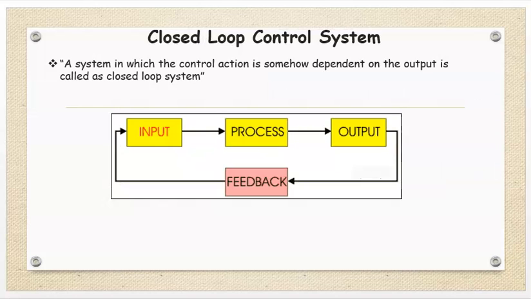Now we will see closed loop control system. A system in which the control action is somehow dependent on the output is called as the closed loop control system. Now we can see in the block diagram, input is there to the process, and our process is processing that input, then we are getting the output. Again from the output that signal is there, we are taking that signal in the feedback element, therefore feedback element provides feedback to the input. This process will continue until output will be equal to the input. Now we will see certain examples.